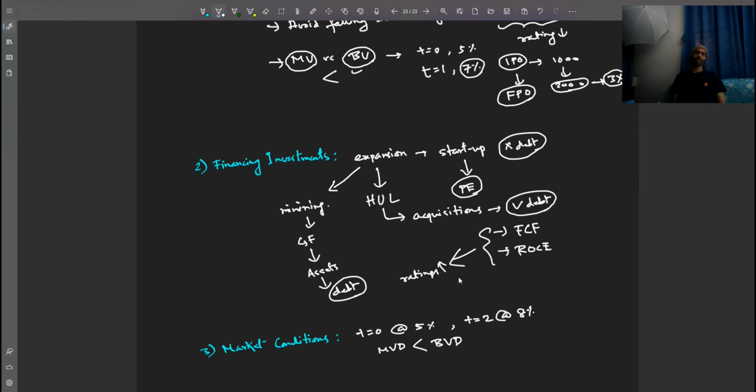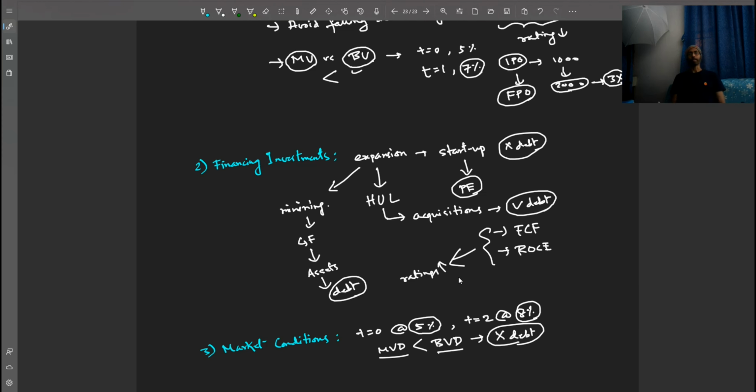And as a result, if they want to issue new debt, it's going to be detrimental for them. Simply also, they had issued debt at 5%, and now the interest rate is 8%. Why should they look at issuing debt anyways? The market value and the book value comparisons also result in them deciding against taking debt.